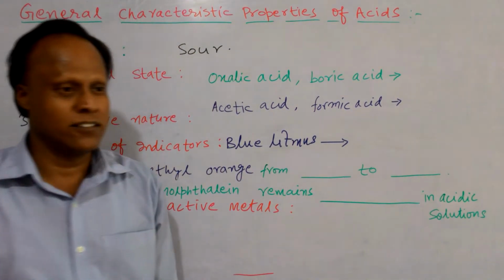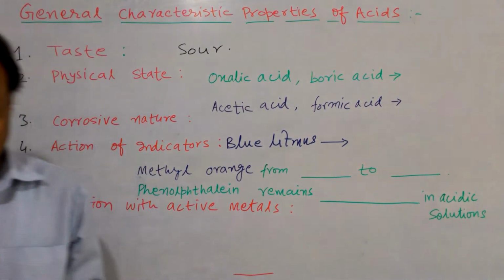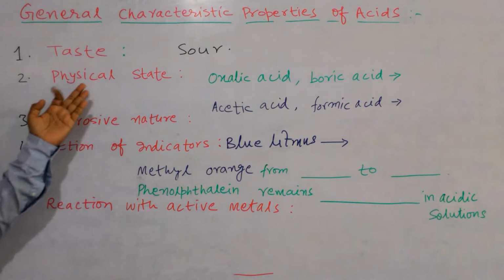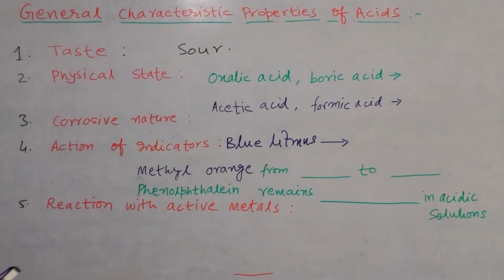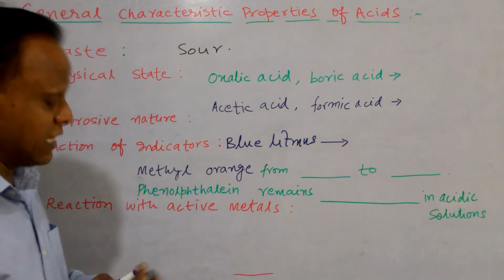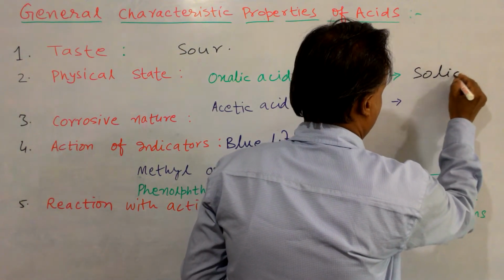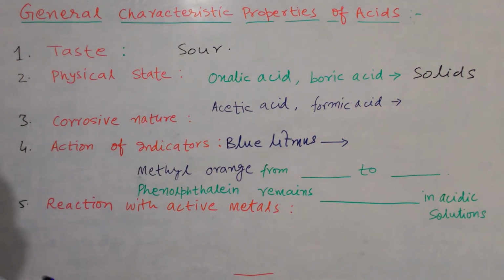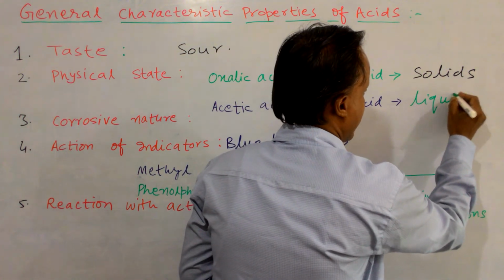Boric acid? Solid. Very good. And acetic acid? Liquid. So finally we can say at room temperature the physical state of some acids is solid, some are liquid. Oxalic acid and boric acid are examples of solid acids, and acetic acid and formic acid are examples of liquid acids.